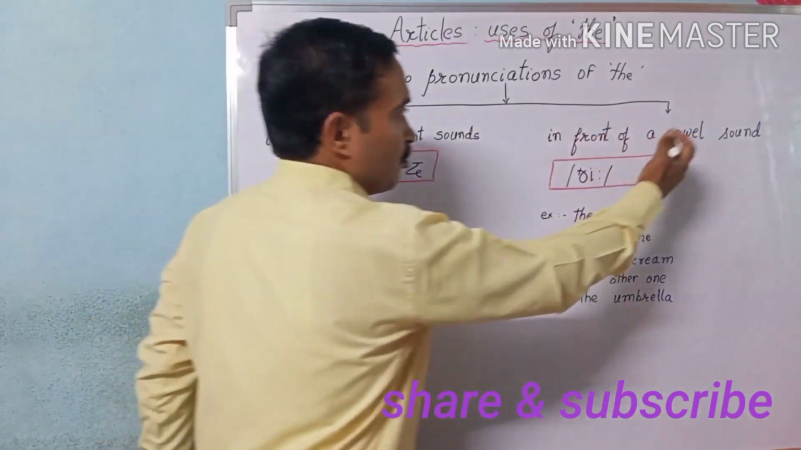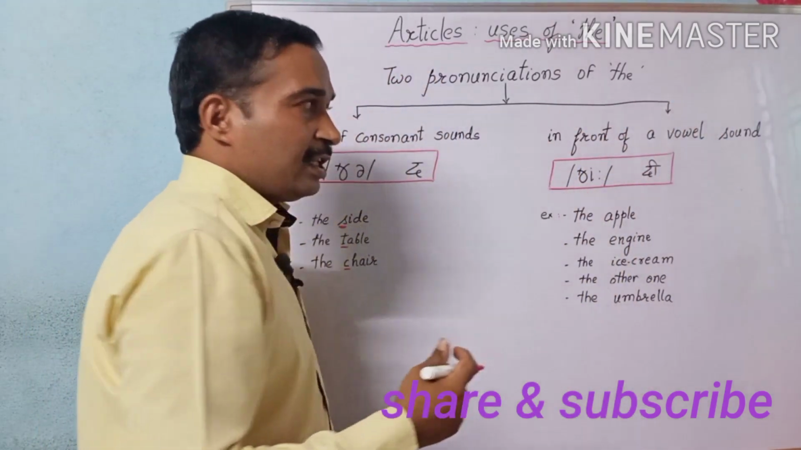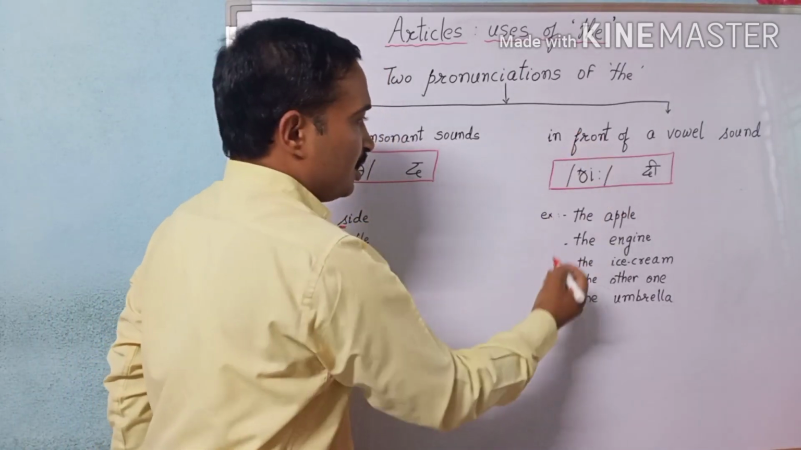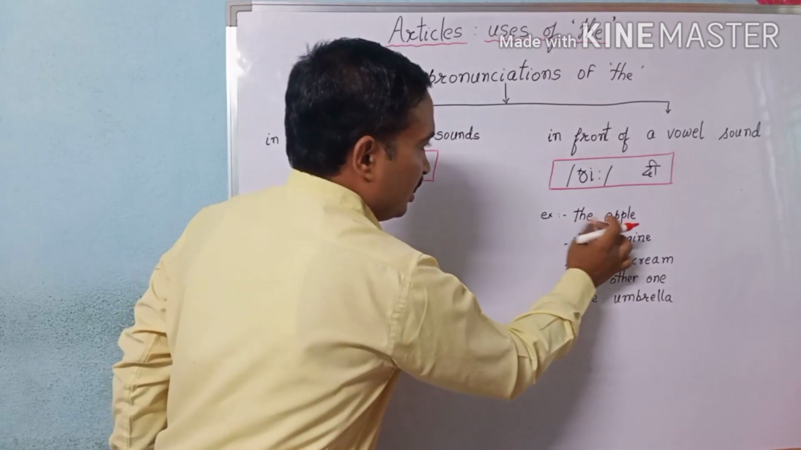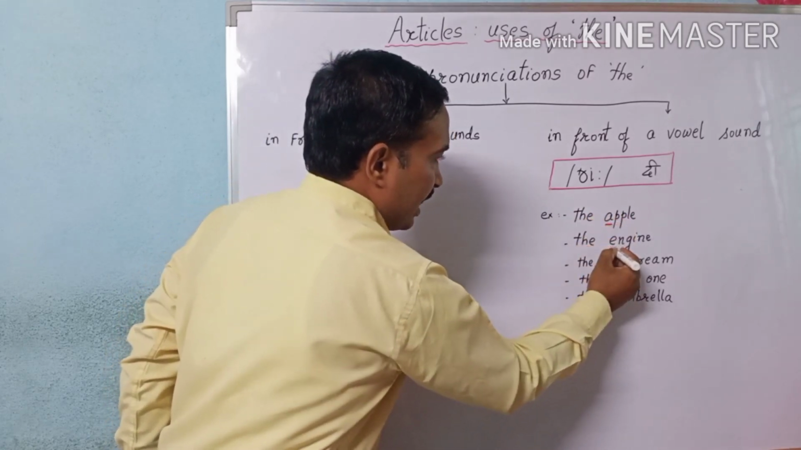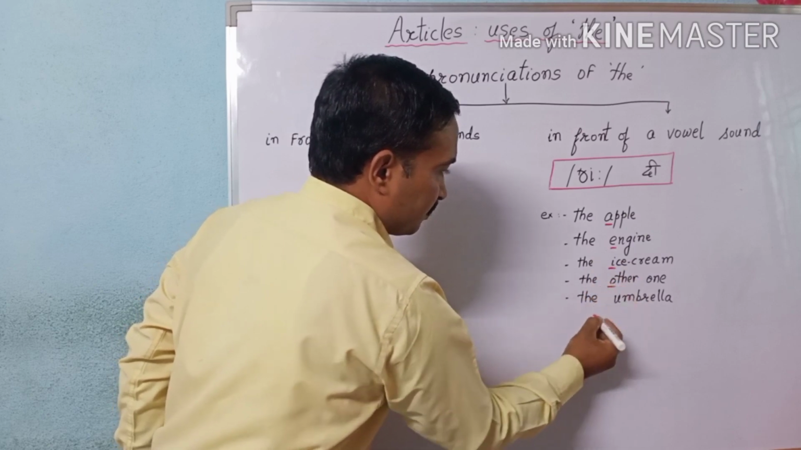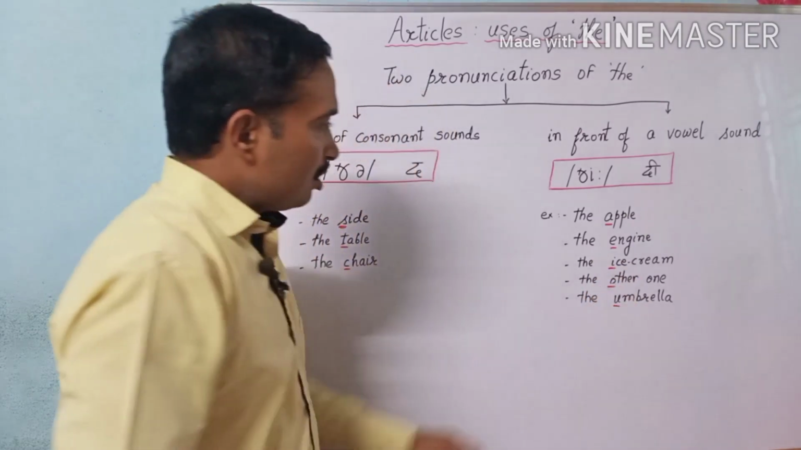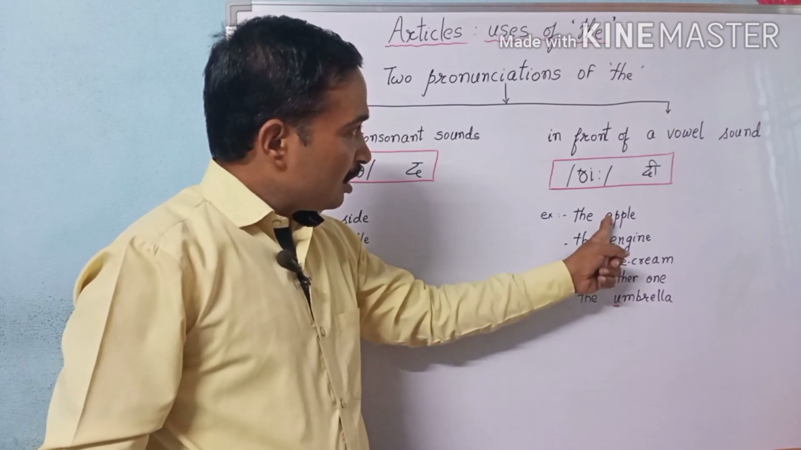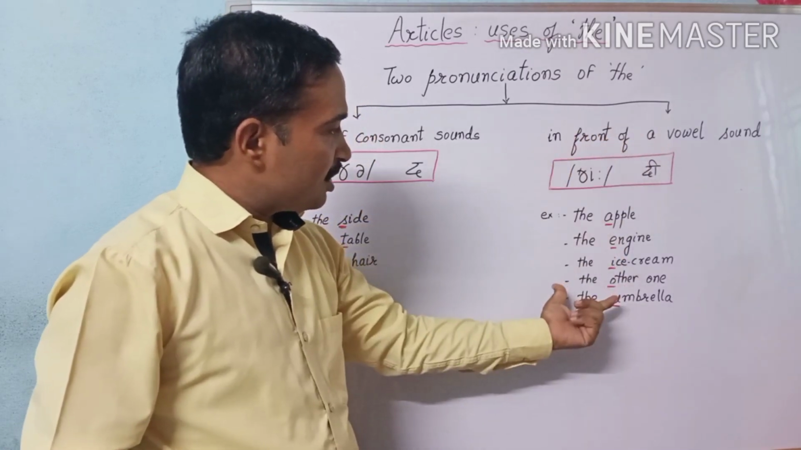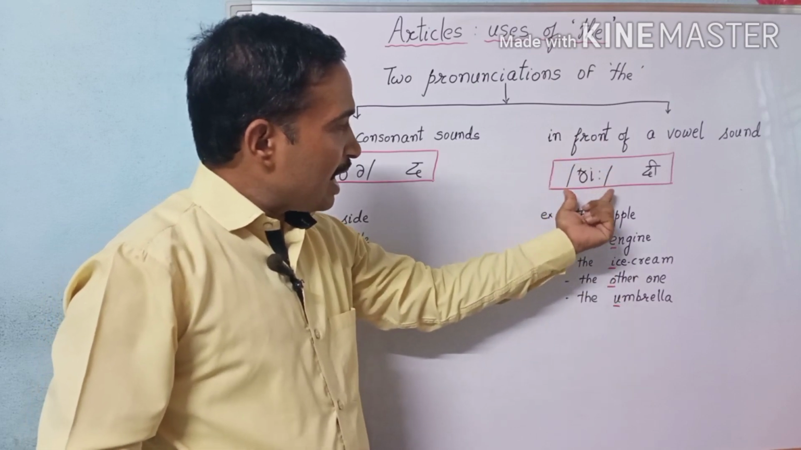Whereas in front of a vowel sound, we will pronounce it as the, with the long E in phonetics. For example, the apple, the engine, the ice cream, the other one, the umbrella. All these are underlined. These are the vowels, so in front of a vowel sound, in this situation, we will pronounce it as the.